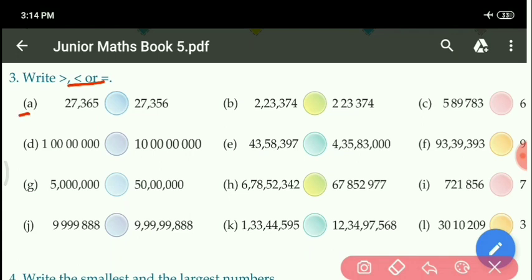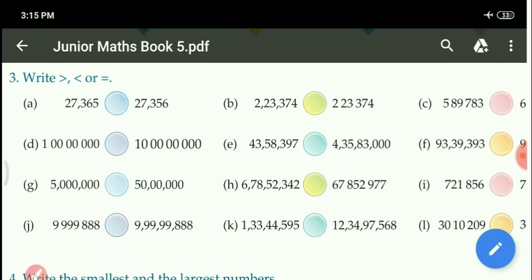Third, A part. It is given 27,365, and this one is given 27,356 only. So firstly, what do you have to do? Only check the place digits, and always check from left to right.